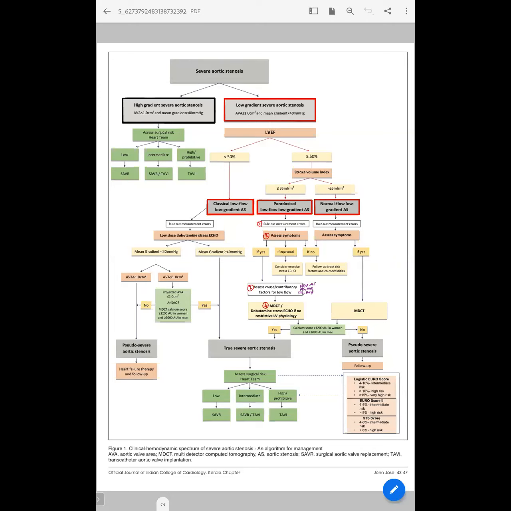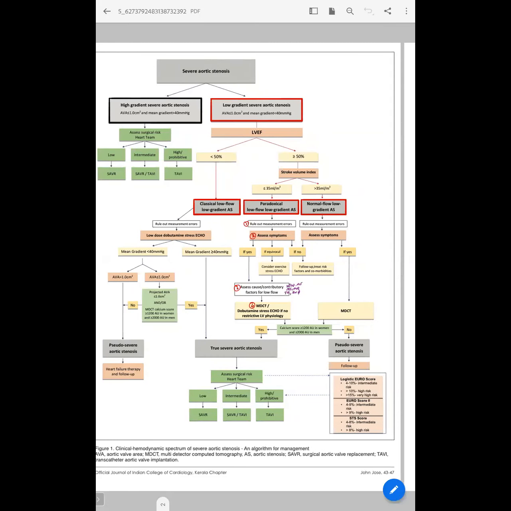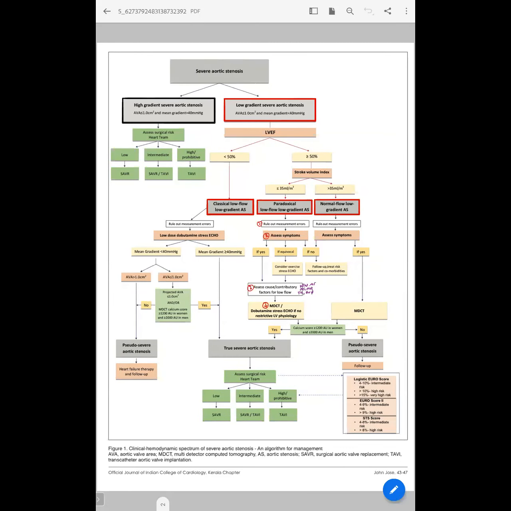Another thing is that even thin patients can have normal flow and low gradient, and we'll come to these details at the end. For these patients, you should follow all 4 steps: rule out measurement errors, assess the symptoms, assess the contributory factors, and then perform the MDCT. If MDCT is suggestive of severe AS, then you should go with surgical management. Otherwise, you can follow up with medical management.